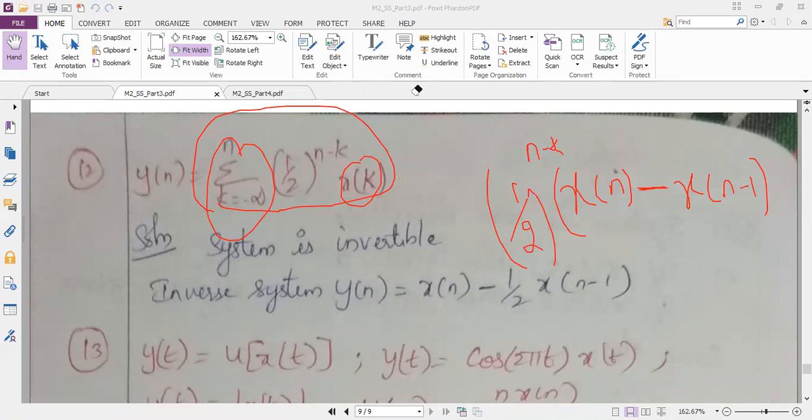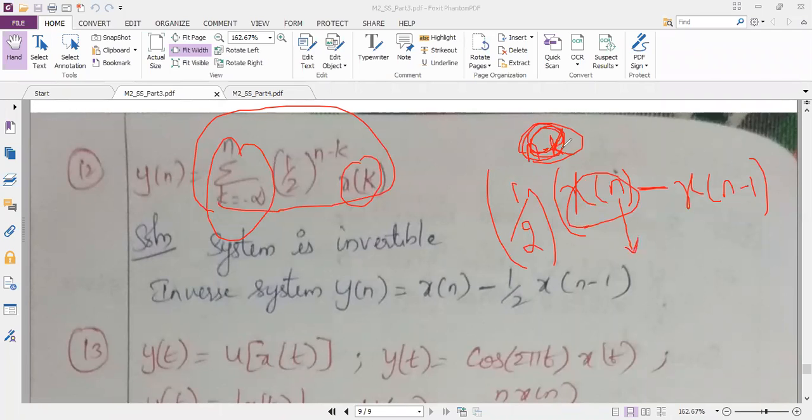But what is extra here? It is 1/2 power n minus k. For the first value, I will take the complete power as 0, since this is at the origin.